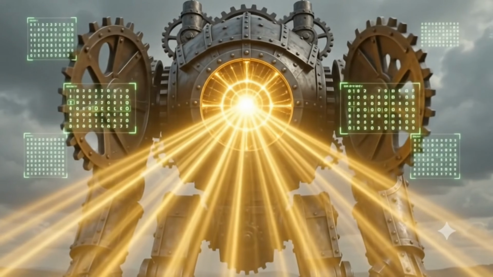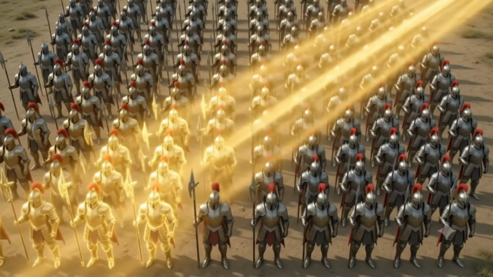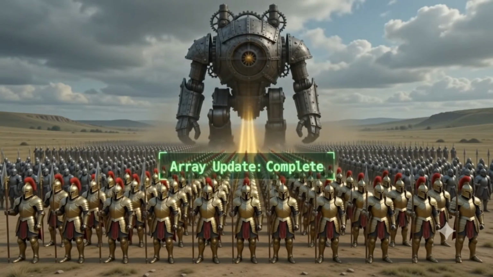Standard loops lag the engine. NumPy arrays are mechanical calculators. They apply math to massive grids of data simultaneously.